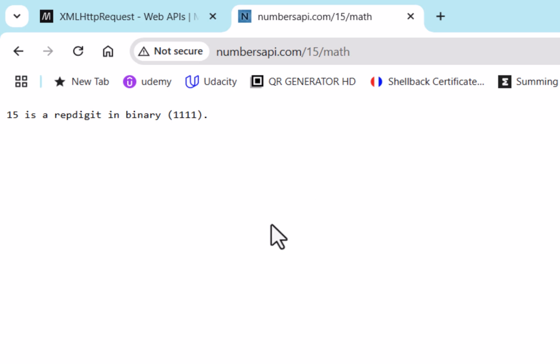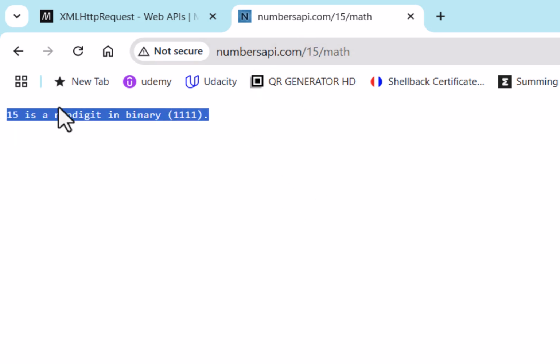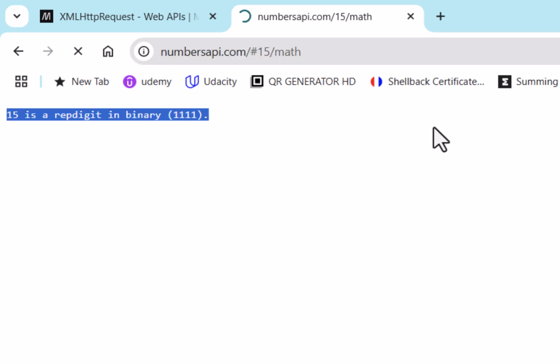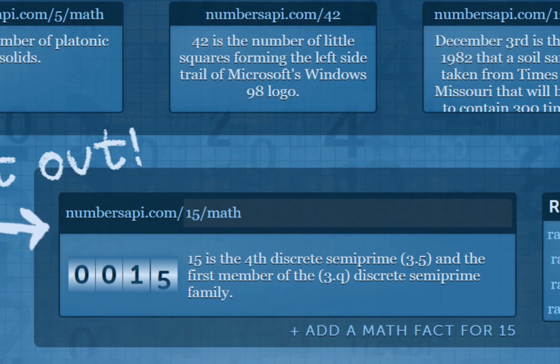Let's change this number up here from 10 to, say, 15. And notice here, when I leave off the octothorpe, I just get this plain text. But if I put the octothorpe in there, it displays it on the web page itself, right here, okay? So we're going to obviously want the one without the octothorpe because we just want that raw data.